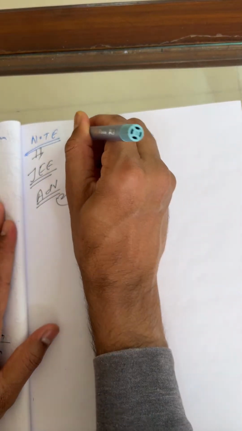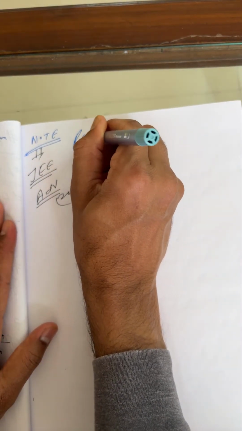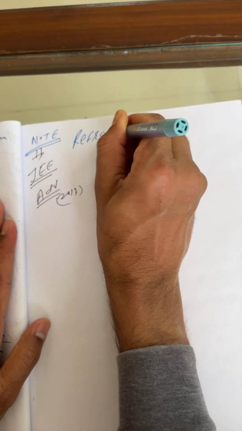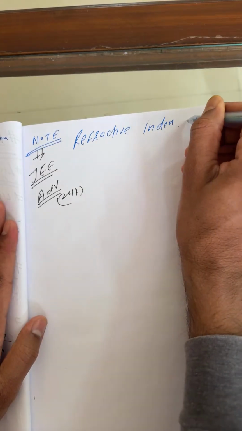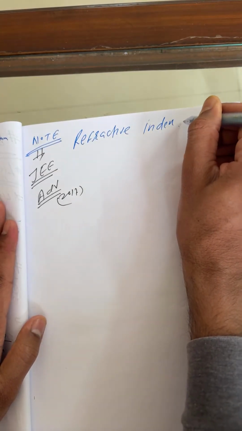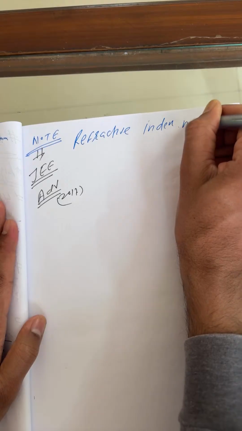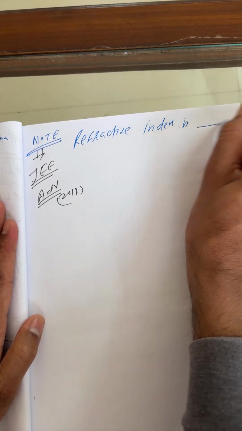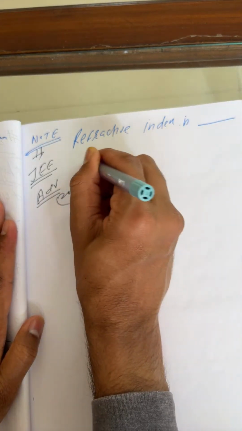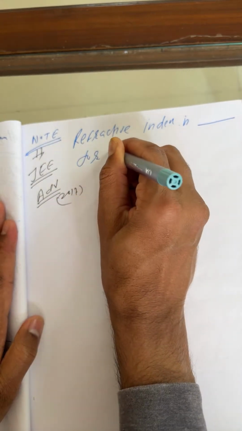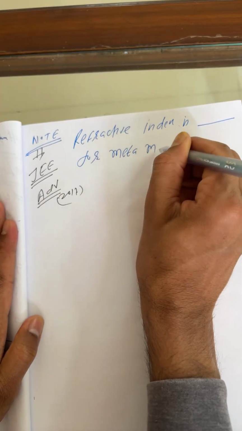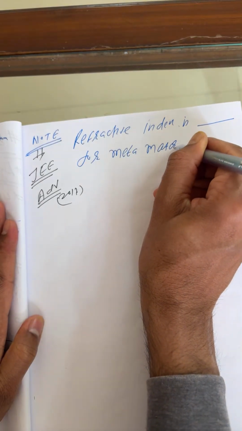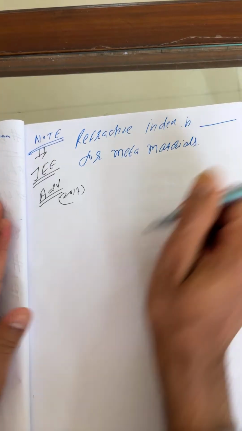Refractive index is, fill in the blanks, for meta materials.